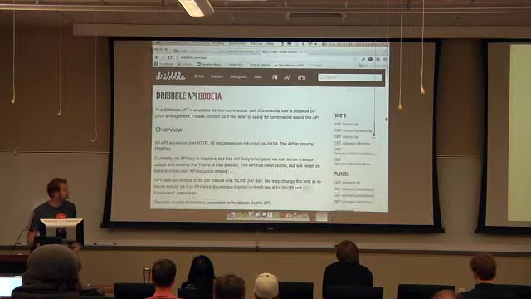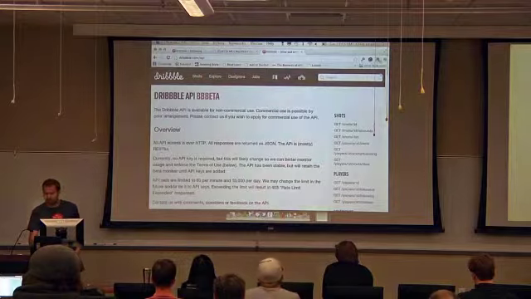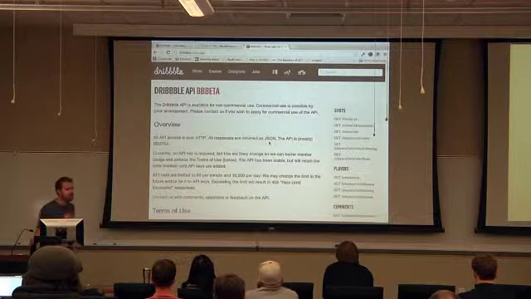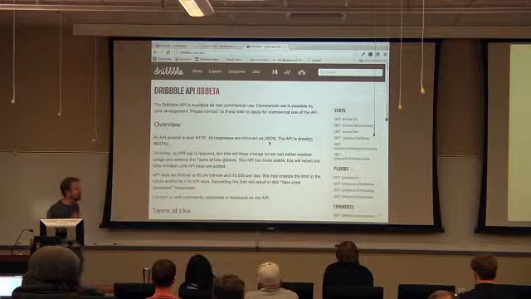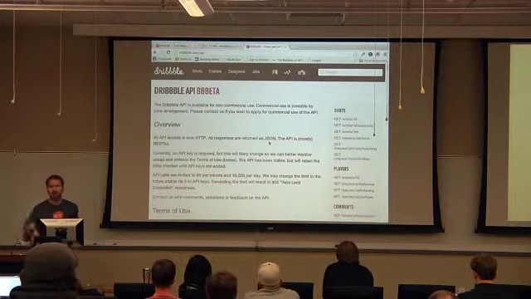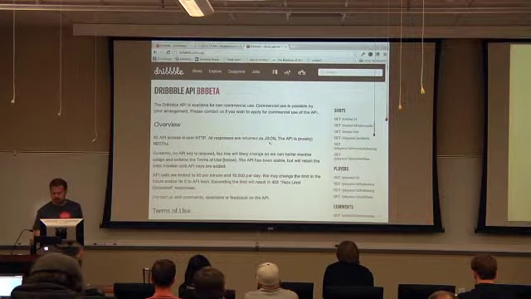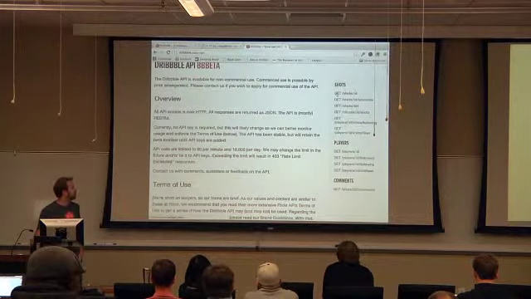APIs are very interesting because you can just go through them to see what is possible for you to use. So this is the Dribbble API documentation. And almost any site that has an API, if you go to the bottom of the site or search for their API docs, this is what you'll see. They have described all of the different verbs that you get to do.